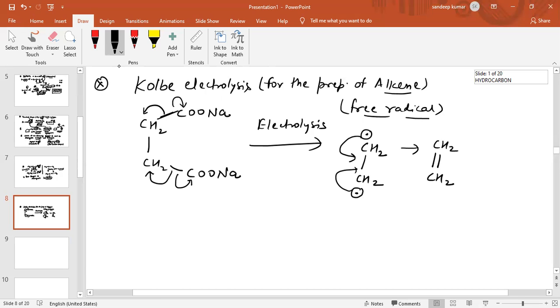By the Kolbe electrolysis reaction also. So this is the product obtained. This is also the preparation of alkene by using Kolbe electrolysis.